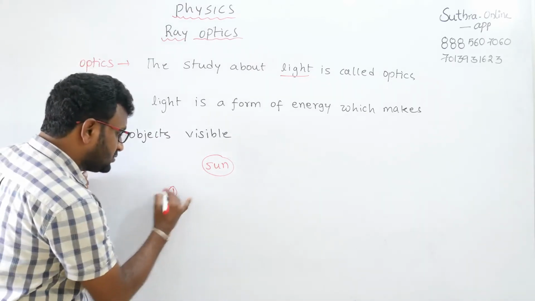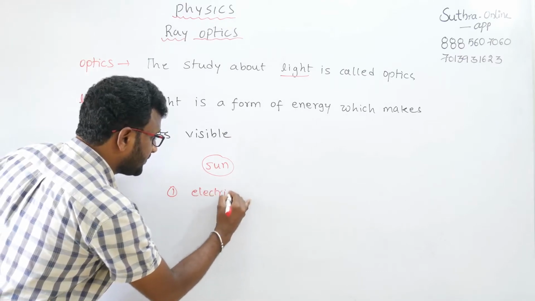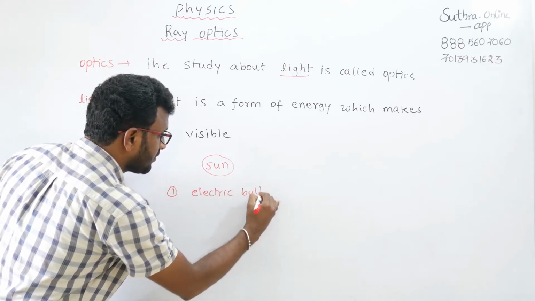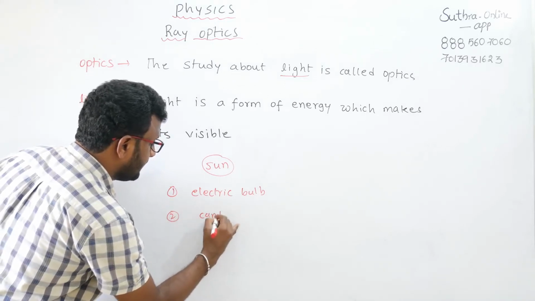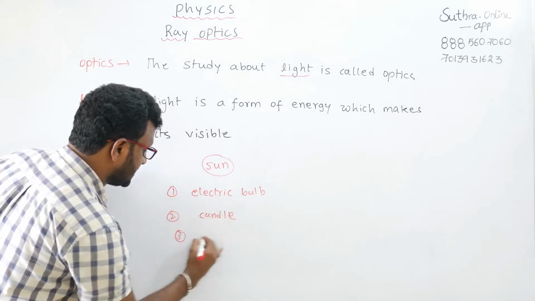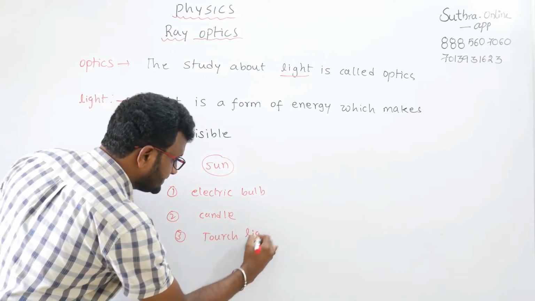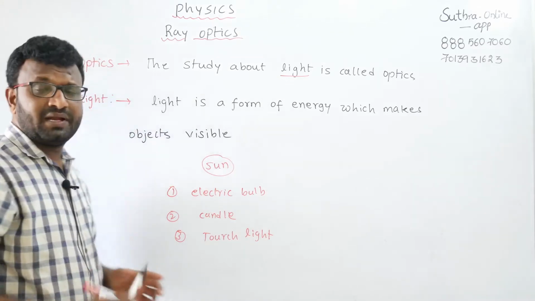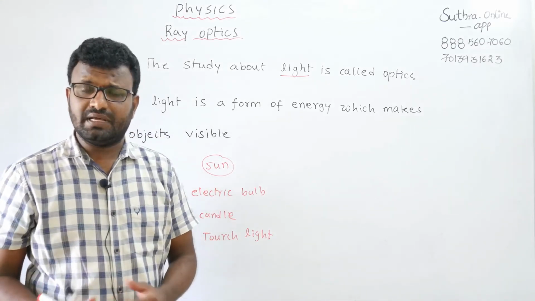Man-made sources are the electric bulb, the candle, and the torchlight. These three are man-made sources that we can use in our day-to-day life.